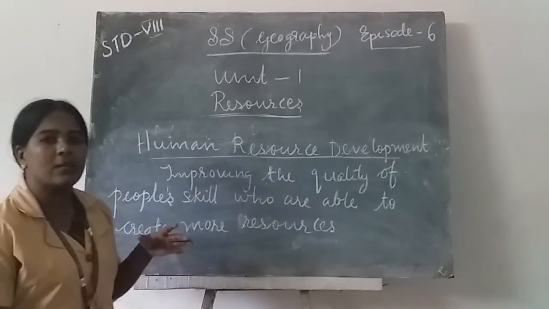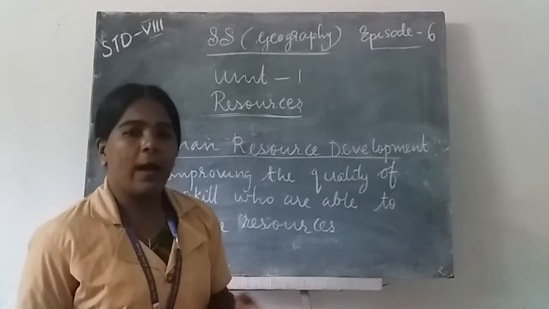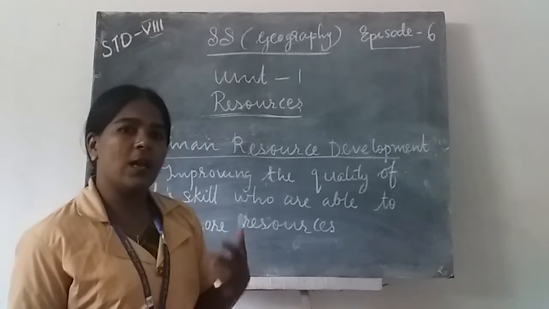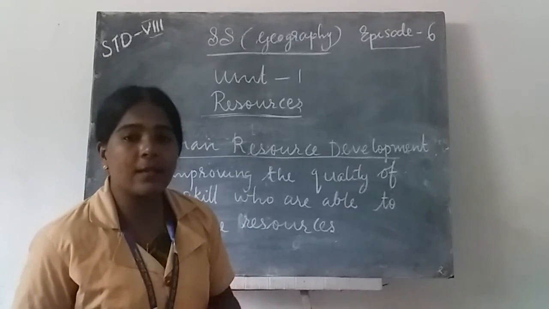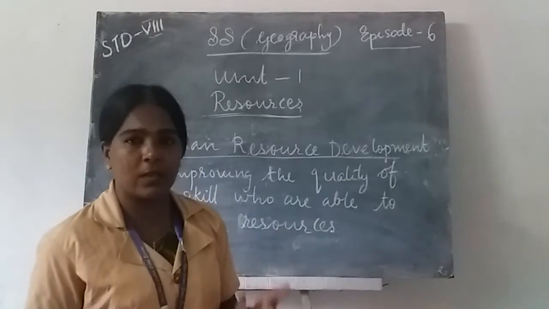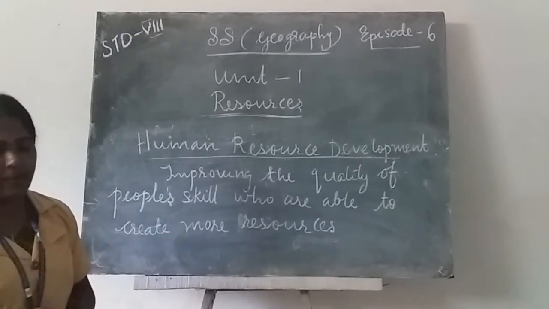Each human being can improve their knowledge. So we will go to school and study well and become a human resource, and we will increase our skill, knowledge, and capacity to use technology day by day. Okay, that is human resource development.